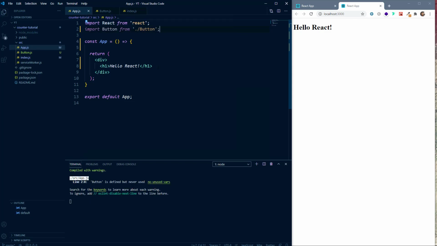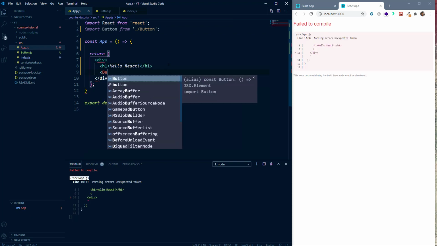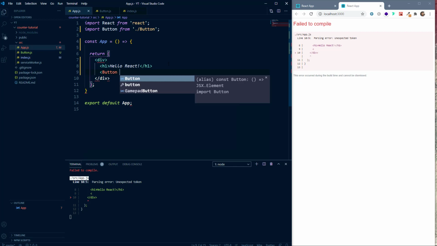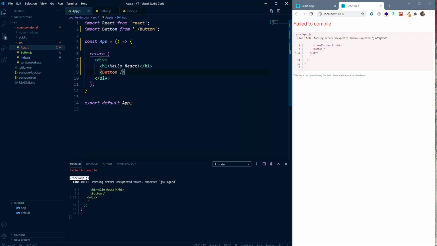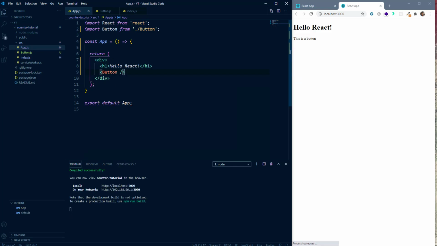Now to use this component, we can create an HTML tag, and here we'll name it button, and we'll close it by using a slash, and that is how you use a component in React. You can see that we can see the text on the browser.